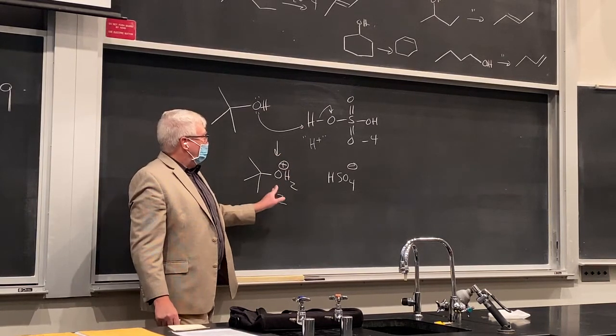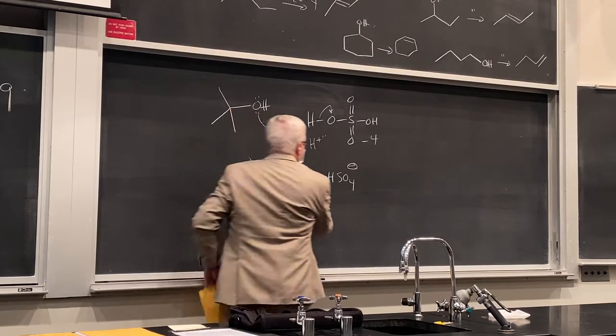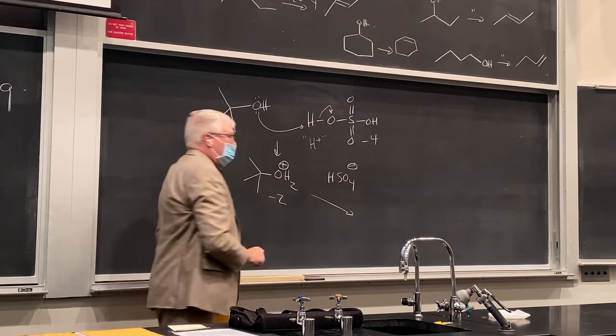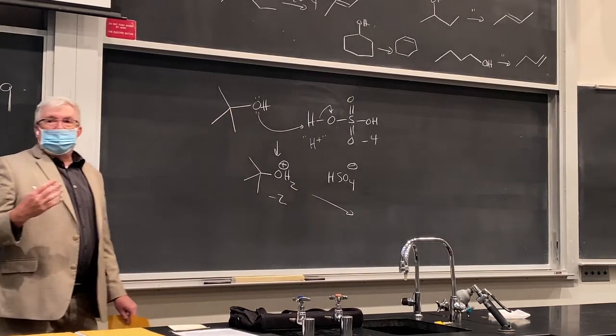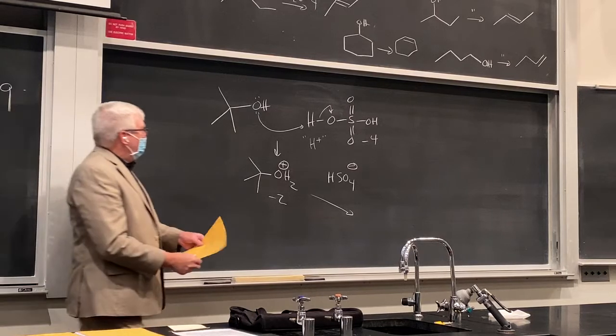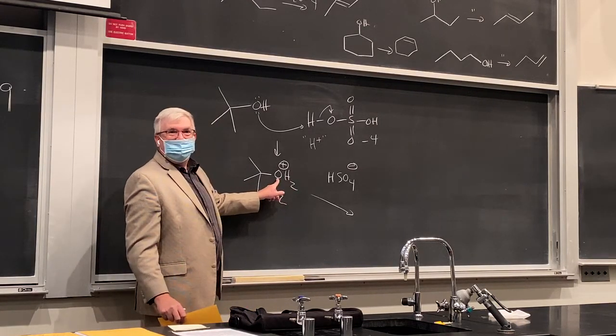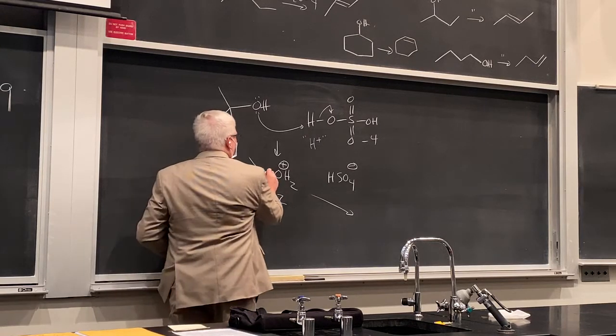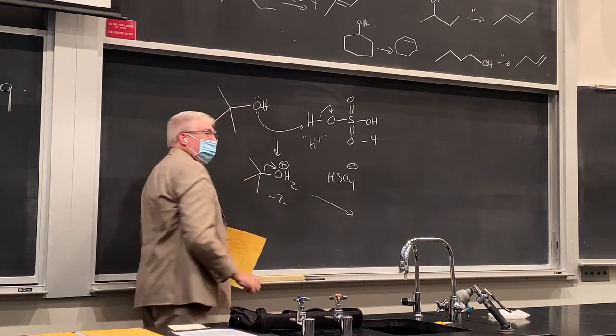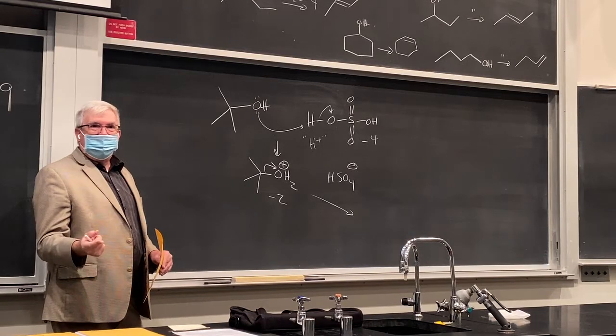Okay? Now, once this forms, what can happen at this point? Our byproduct is what? Water. And you see it already, right? Here's H2O. What do we need to do to form water? Well, just break this bond, okay? We push the electrons out there.